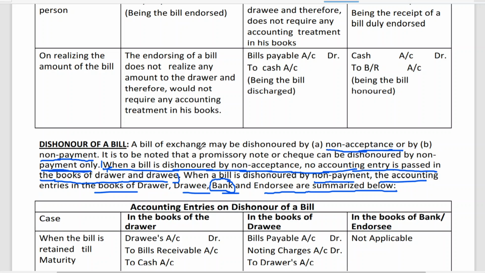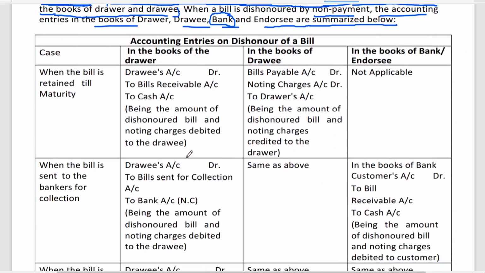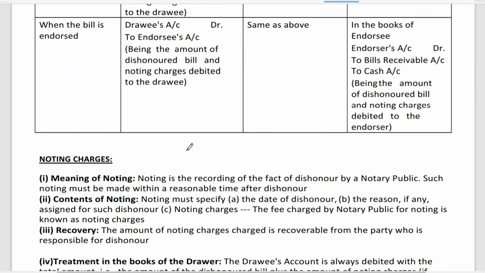This is called dishonored for non-payment. When the bill is dishonored by non-payment, the accounting entries in the books of drawer, drawee, bank, and NRC are summarized as below. Now here I wish to explain, whenever the bill has been dishonored, you should learn about a few things. That is noting charges. Sir, what do you mean by noting charges? Here are a few points which are not there in the material. Let me give you a few points for explanation.